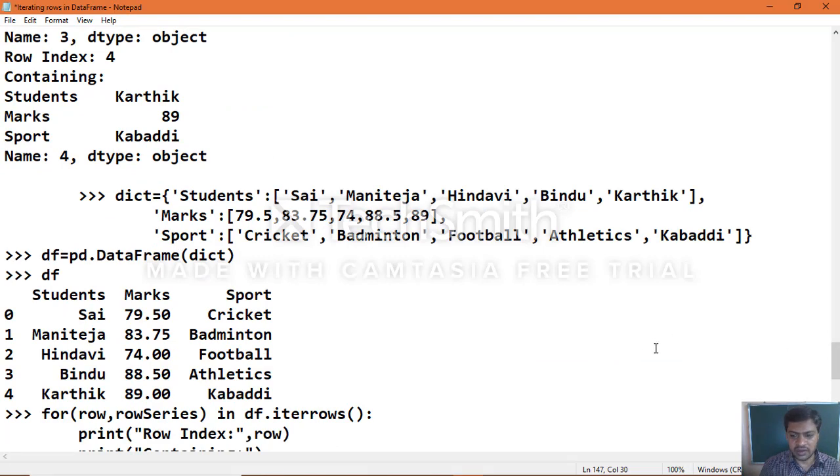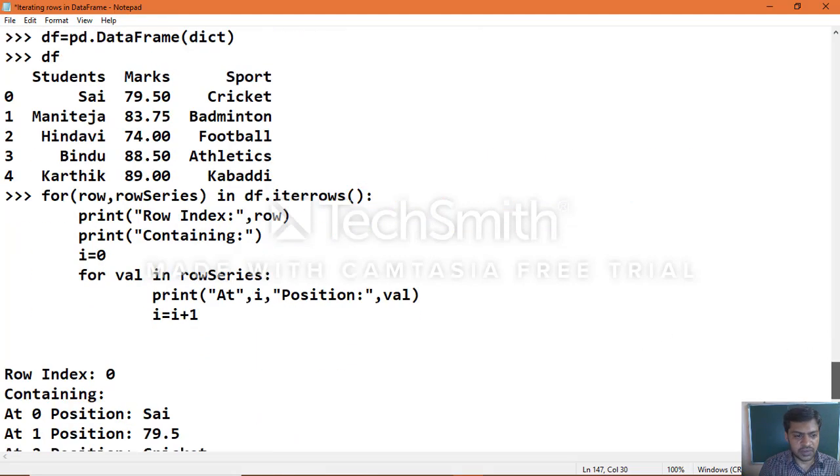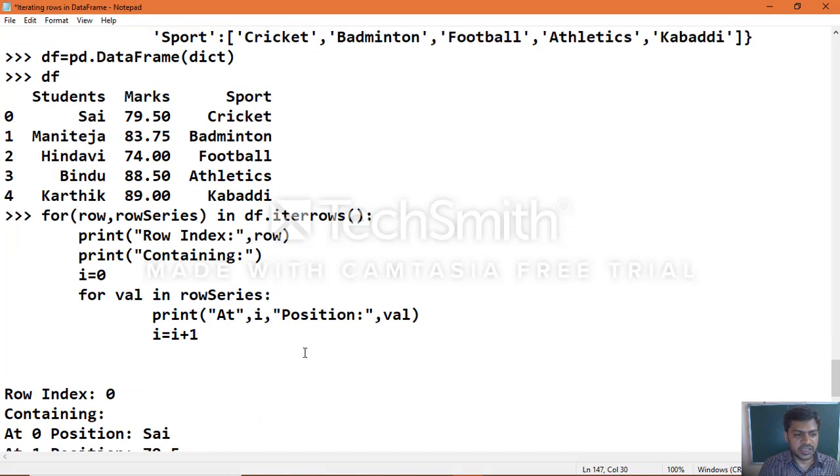In the same manner, when you want to extract position-wise, make use of i equal to 0, and for the i value, print the position from the row series variable, and you will get the output you can see here.